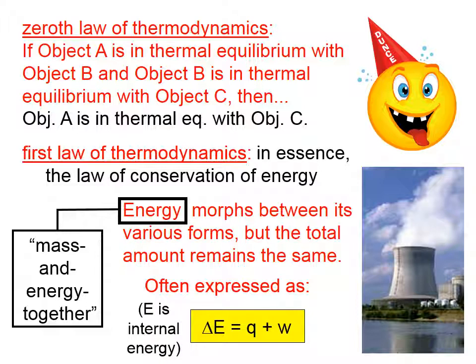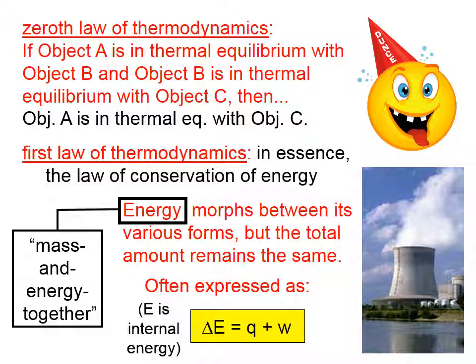Delta E is equal to Q plus W, where E, you might remember, is the internal energy. Why does this demonstrate the law of conservation of energy? If it says that the internal energy could change, how does that imply that energy is conserved? This equation is for a particular system, you might say a particular object, and if that object has work done on it, or if it releases heat, what happens is the delta E of something else will then change accordingly.